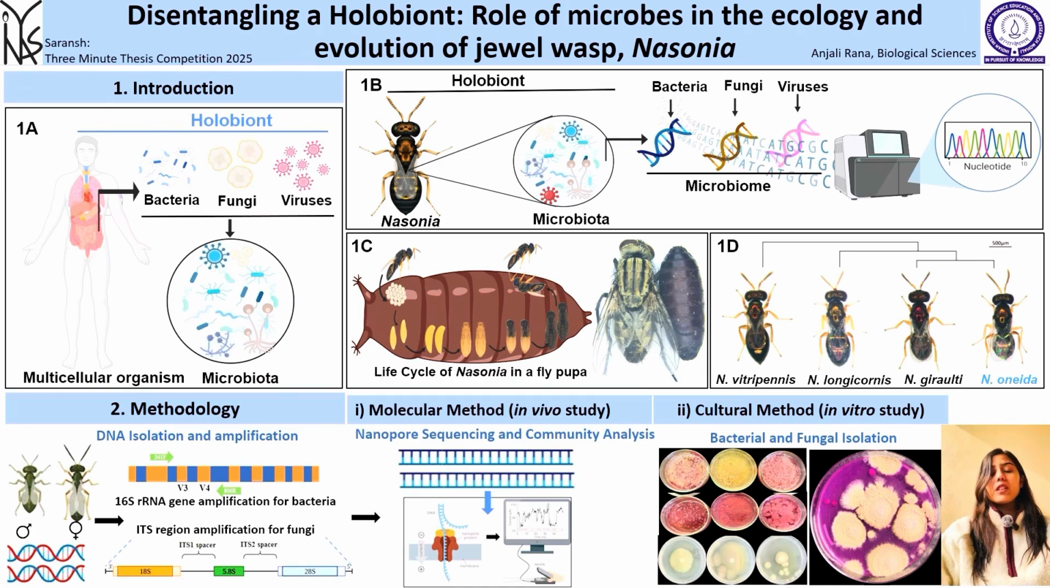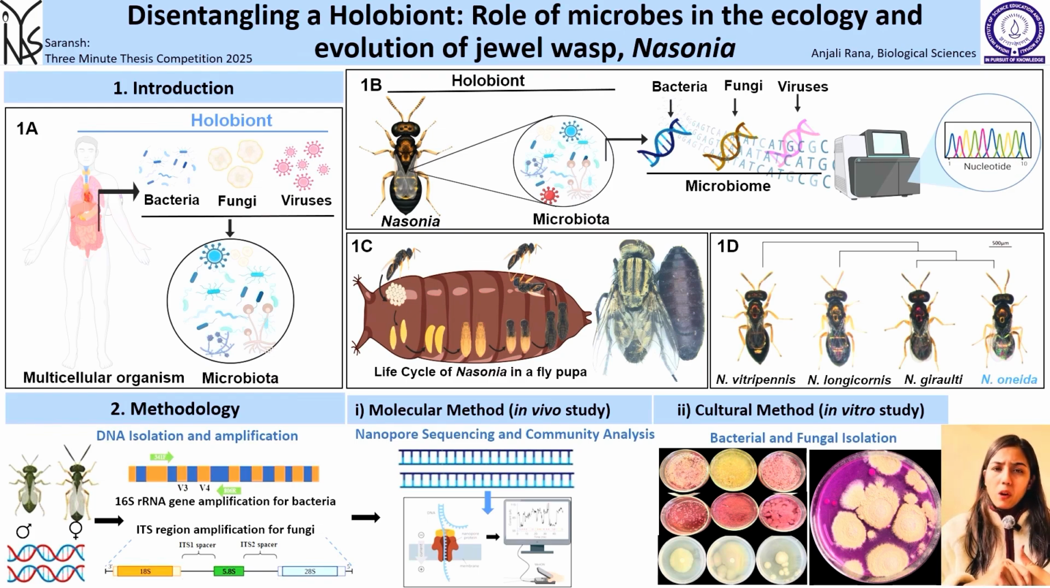The title of which is Disentangling a Holobiont: Role of Microbes in the Ecology and Evolution of Jewel Wasp Nasonia. Because every multicellular organism, like humans, we do not exist in isolation. Instead, we coexist with trillions of microbes inside us, which is called our microbiota, which mainly includes bacteria, viruses, and fungi. Just like us, there is a tiny insect called Nasonia, which is smaller than our fingernail. It also hosts a community of microbes. So I have studied their microbiome, basically the genetic material of their microbiota, using third generation sequencing technology.